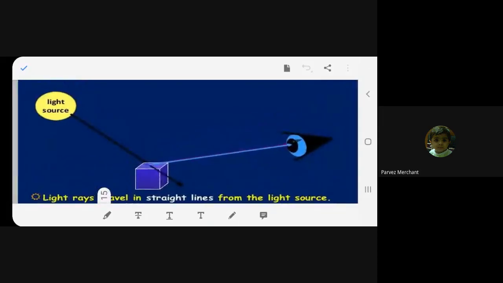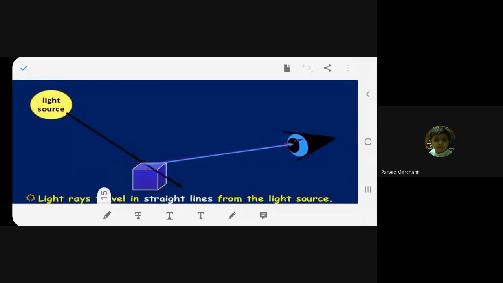Now, over here, I want to show you. This is the light source. Maybe it is a bulb or a candle, anything it could be. And this is your eye. And this is a box kept over here.